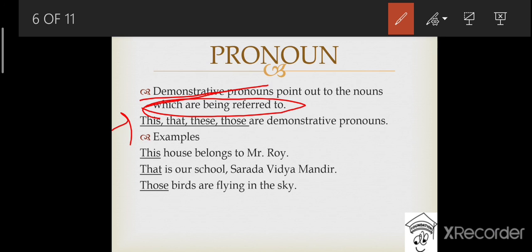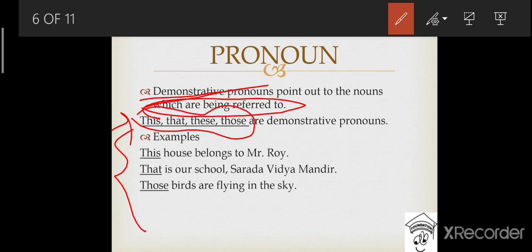These are the universal examples of demonstrative pronouns. There are no other examples of demonstrative pronouns, so it is very easy to remember. Let's have a look at the examples.